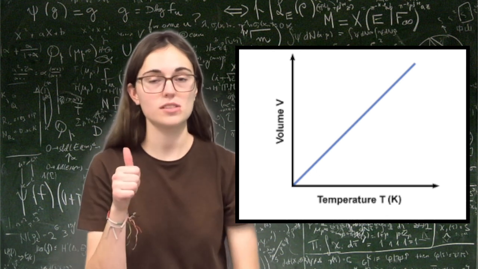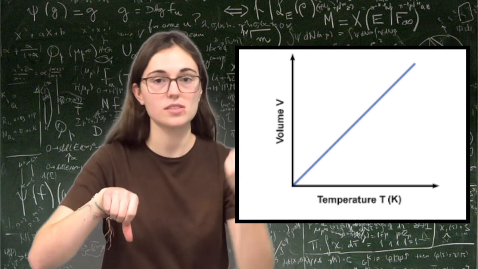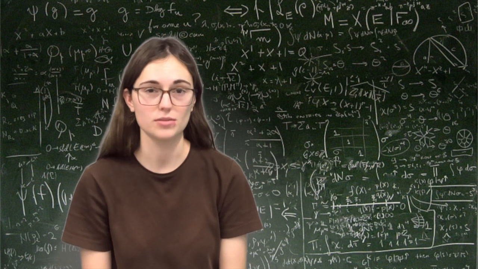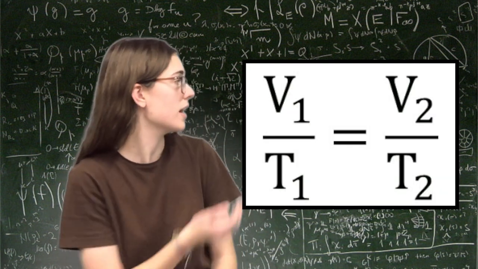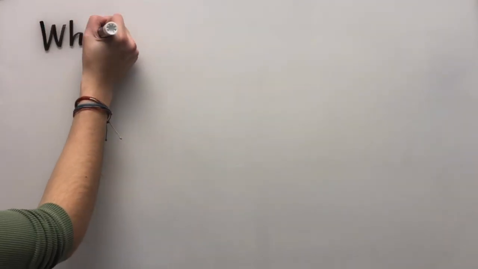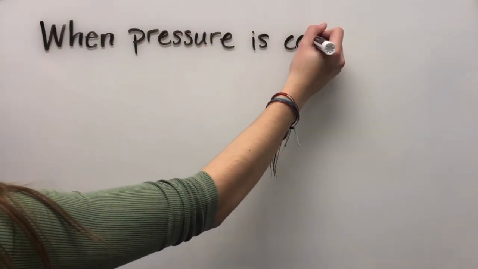When volume increases, temperature increases. When volume decreases, temperature decreases. And so we write it in a very similar way when we're dealing with it as a mathematical expression. We write it as V1 over T1 equals V2 over T2. Charles's law assumes that the pressure is constant.